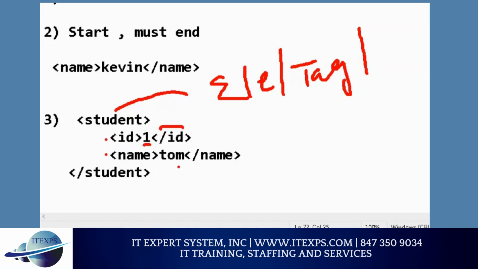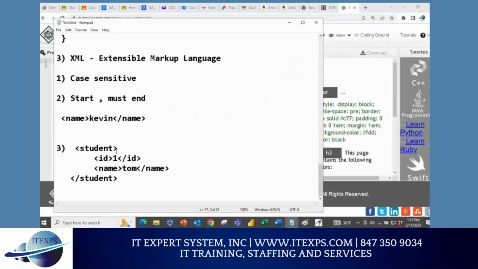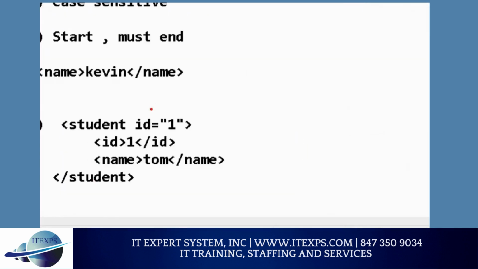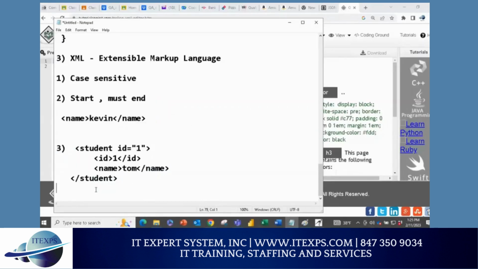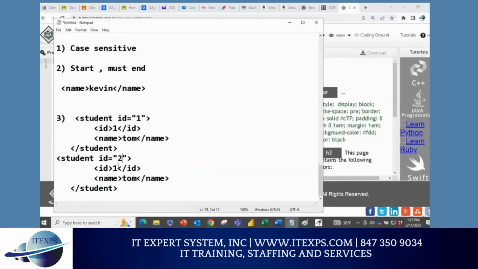Start and end. Now, because there are many students, I can define an attribute. ID equals 1. Attribute means this is number 1 student. Make sense or no? Now, if I copy this part and put it here as 2, and say Amy, this is number 2 student. Let's say Tommy, Tom and Tommy. But then this student can have more information. For example, hobby, reading. It is okay to have different elements. That's why it's called schema-less.